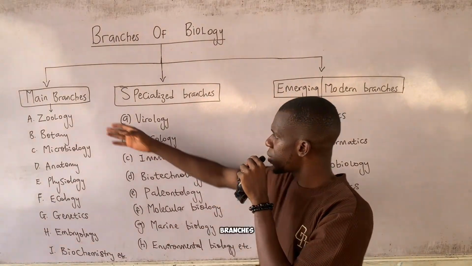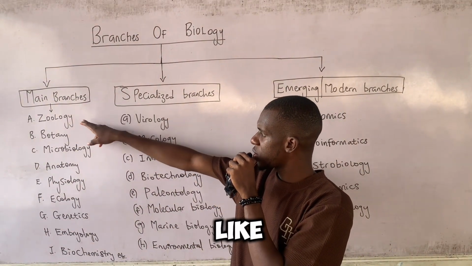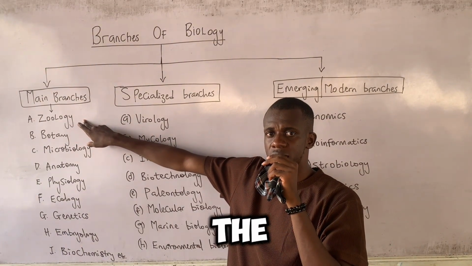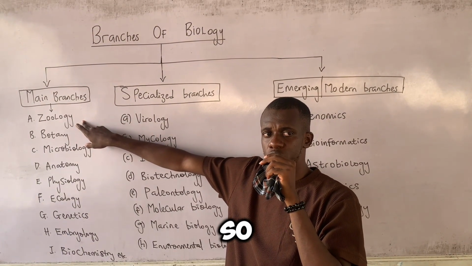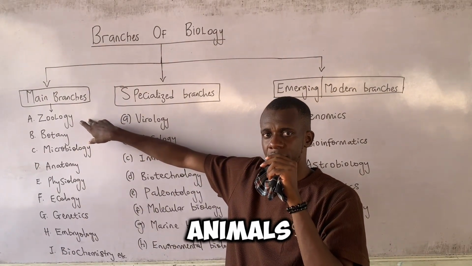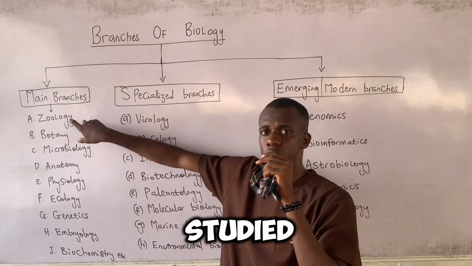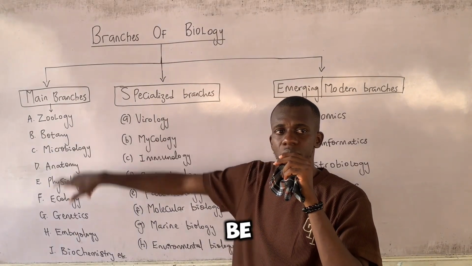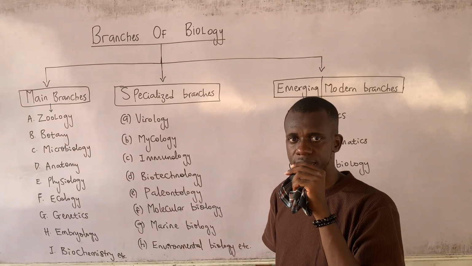Under the main branches, we have branches like zoology, which is the scientific study of animals. So, zoology is the branch of biology that studies animals, and a person who studies zoology is said to be a zoologist.